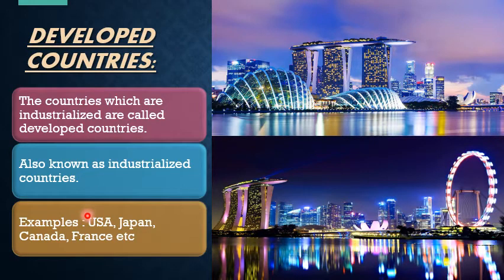And the most common examples are USA, Japan, Canada, France, and the current examples of highly developed countries include Australia, Switzerland, Germany, Singapore, Canada, Denmark, Hong Kong, France, Japan, Italy. Okay?